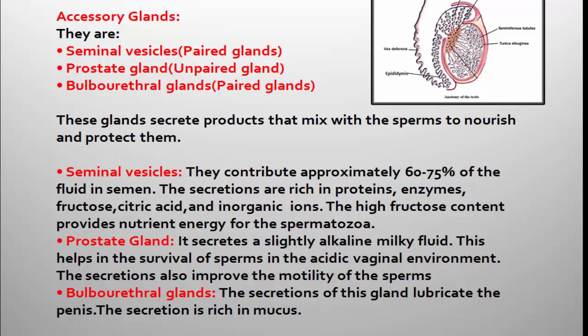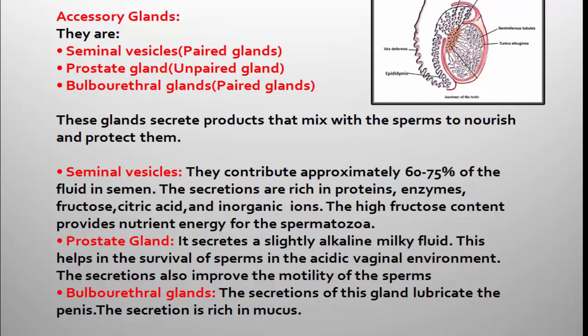They are paired glands, 2 in number. Then the unpaired gland, it is the prostate gland. It is only one. Bulbourethral glands are also paired glands, also known as Cowper's glands. So these are the accessory glands of the male reproductive system.